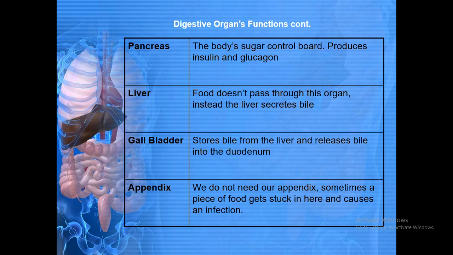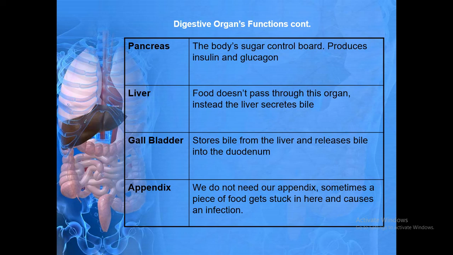Now, some extra parts which will provide the chemicals or enzymes to the digestive food: pancreas, the body's sugar control board. It controls the body's sugar throughout the blood system and throughout the digestive system process. It produces insulin and glucagon, which control the body's sugar and salt.